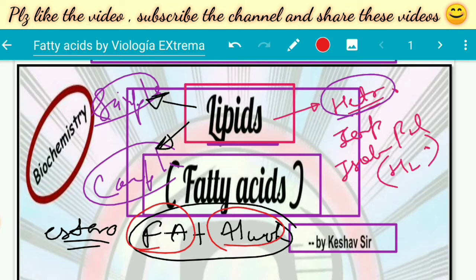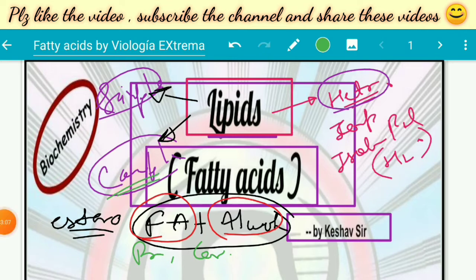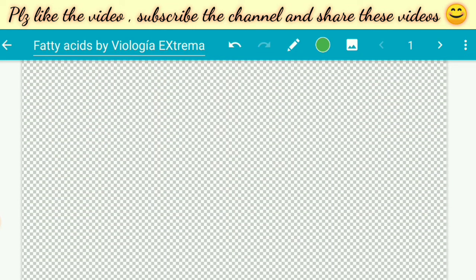Now if we add an additional group to this simple lipid, like proteins, carbohydrates, or phosphoric acid, it becomes a complex lipid, and there are different varieties of complex lipids. So now I think we have a good idea where fatty acids stand. It is a component of lipids. Now let's start.